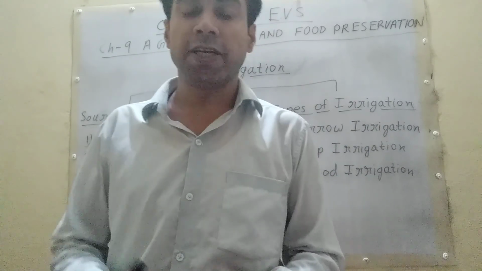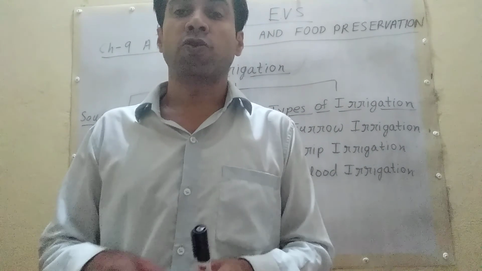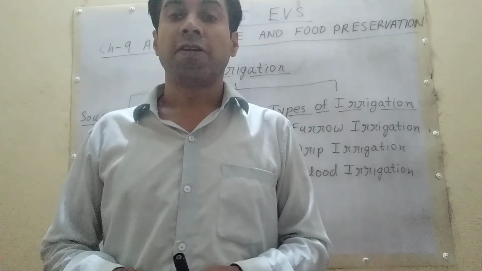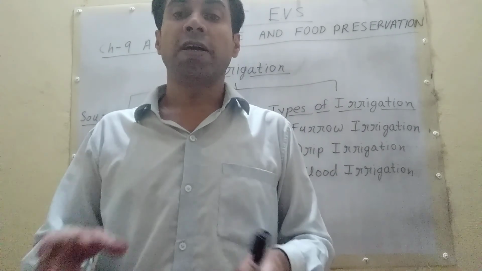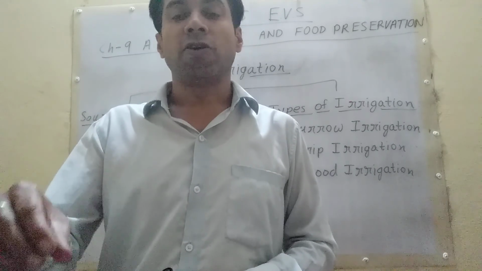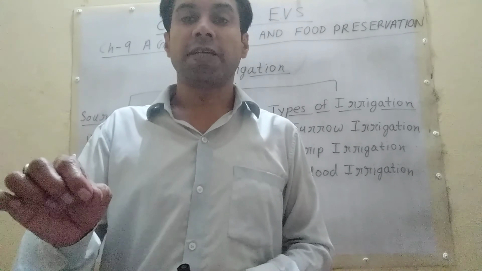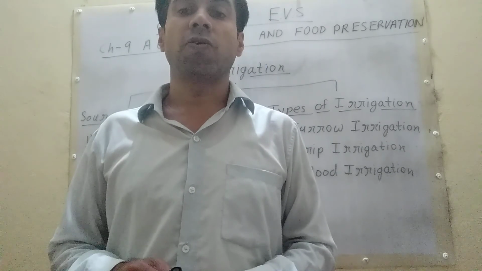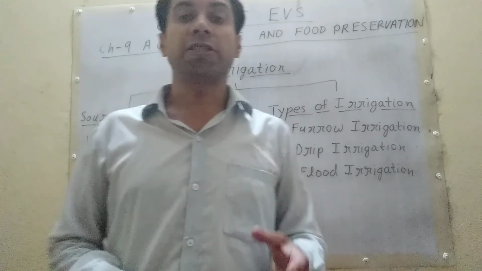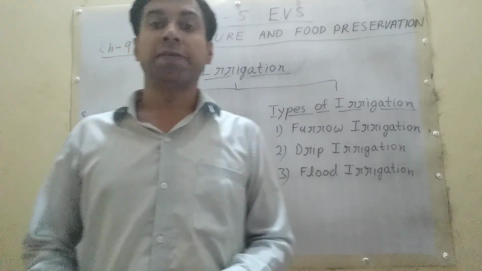What is furrow irrigation? Student, narrow channels are dug throughout the field. Crops are planted on the side of the channel. Water seeps in the channel and reaches the root of the crop. This is furrow irrigation.